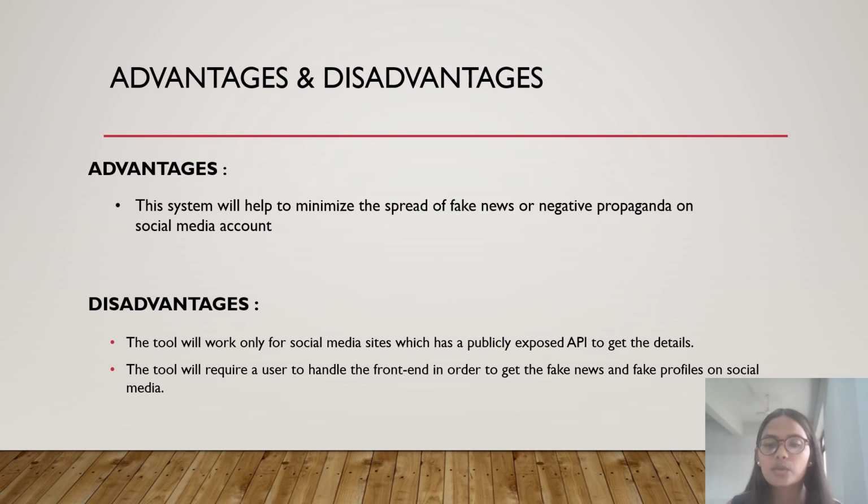This tool also requires a user to handle it in order to get the fake news and fake profiles detected. Another limitation is that it is unable to recognize news articles that are written in languages other than English. This tool will allow users to detect fake news and fake profiles accurately across various platforms on the internet. This is one of the applications of fake news and fake profile detection.